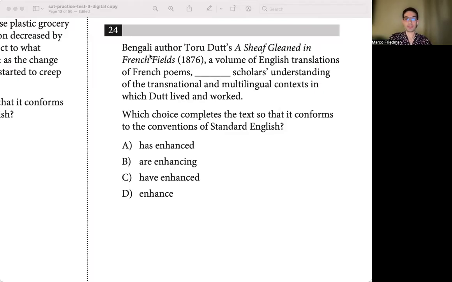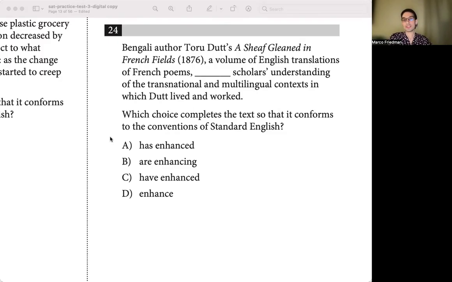Anyway, let's begin. So, Bengali author Toro Dutt's A Sheaf Gleaned in French Fields, 1876, a volume of English translations of French poems, blank scholars' understanding of the transnational and multilingual contexts in which Dutt lived and worked. Which choice completes the text so that it conforms to the conventions of standard English?